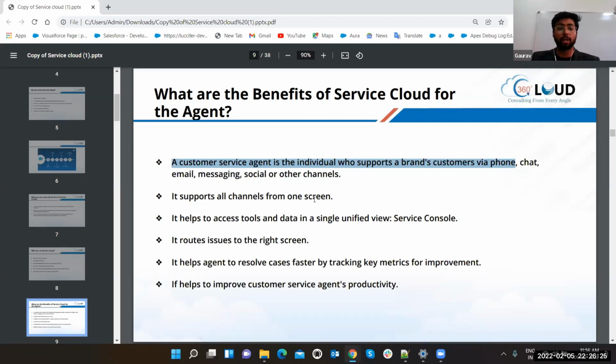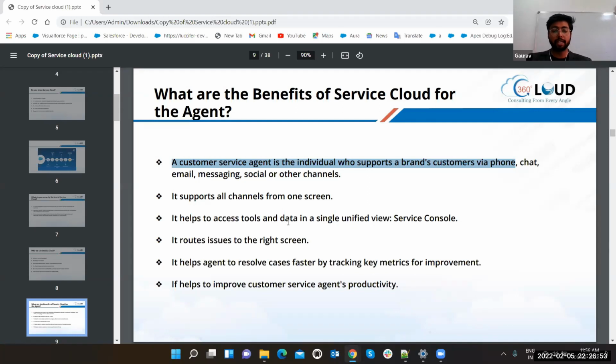But suppose we have one page, just like this is the one page. You can answer there. You can ask questions there, and that one page is going to assign those questions, suppose some questions to me, some questions to Mr. Anand, and some questions to Ms. Khyati. Then definitely how easy it will be to get the solutions for you guys, right? So that's it, it supports all the channels. It's creating a single queue so that you can easily access each and every question one by one.